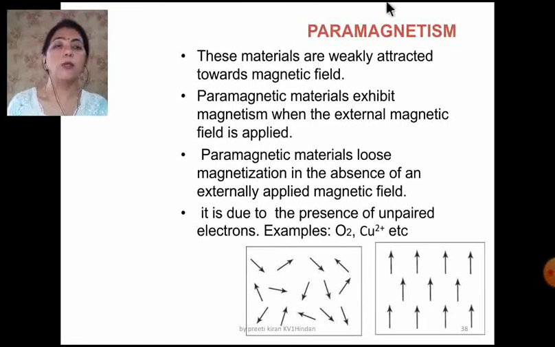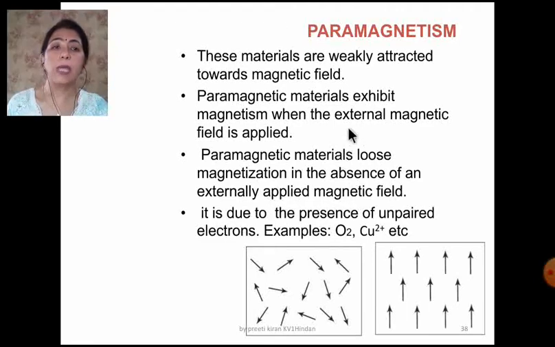Now the paramagnetism. These materials are weakly attracted towards the magnetic field. Paramagnetic materials exhibit magnetism when an external magnetic field is applied. They lose magnetization in the absence of the externally applied magnetic field.